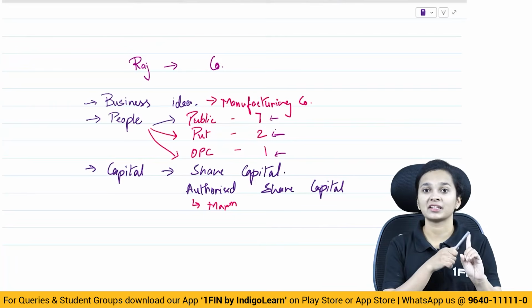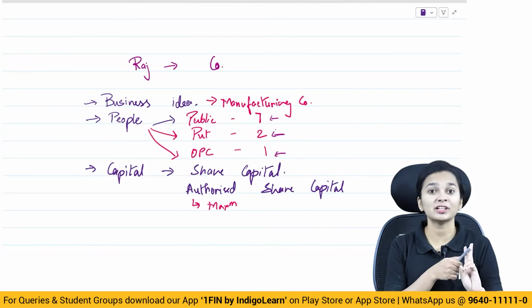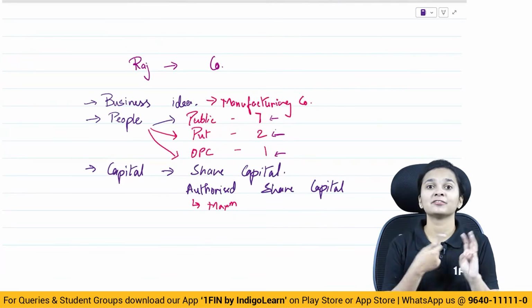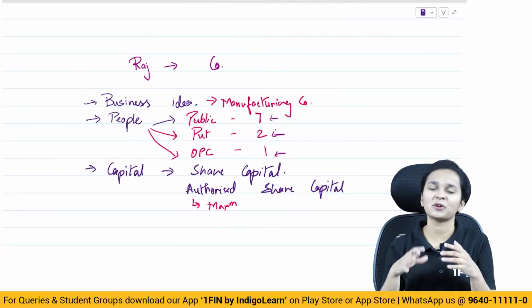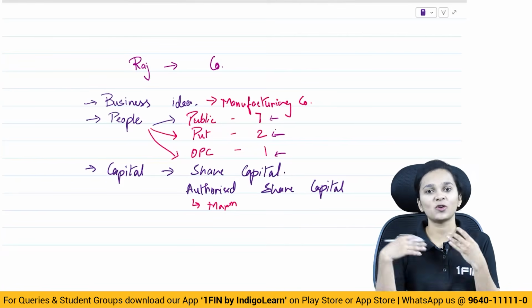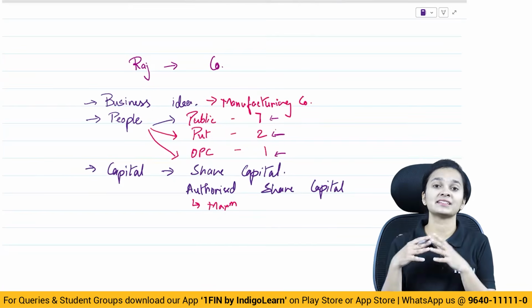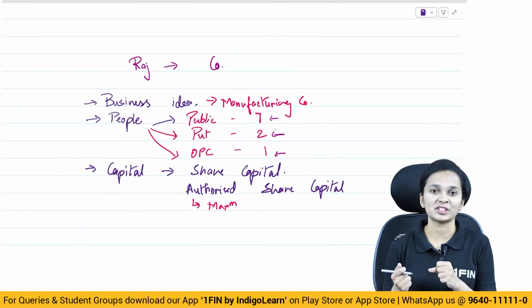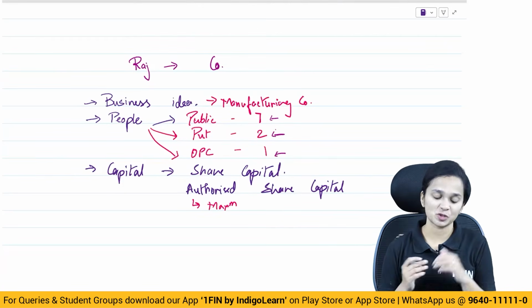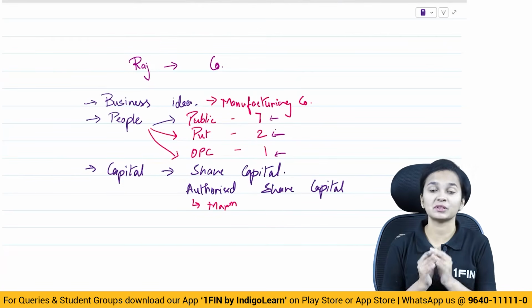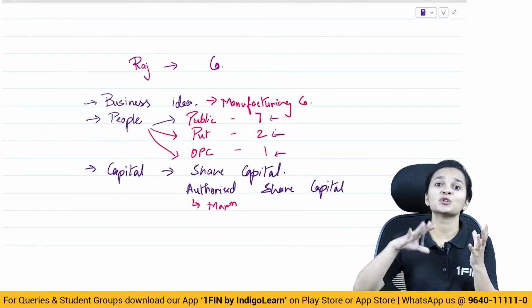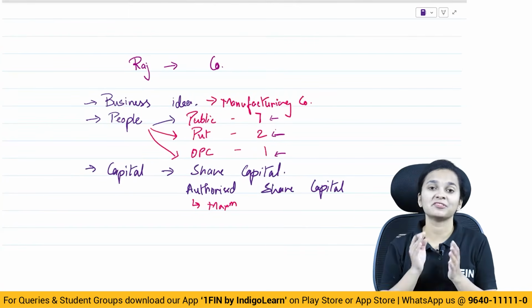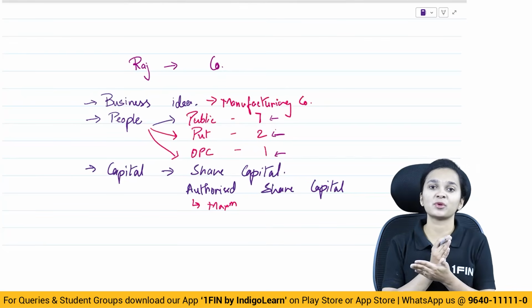So Raj first has to get an idea, he'll have to get people along with him, he'll also have to bring in money. Now money will be brought in by all the members of the company, whoever is purchasing the shares, whoever is subscribing to the securities of the company, they will bring in the money. So the capital requirement also has to be sought by Mr. Raj. Then he'll also have to check who is going to control the management of the company, whether he'll do it himself or he's appointing some other people to manage the company.